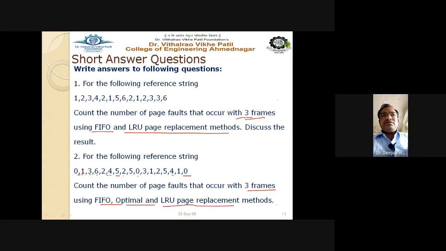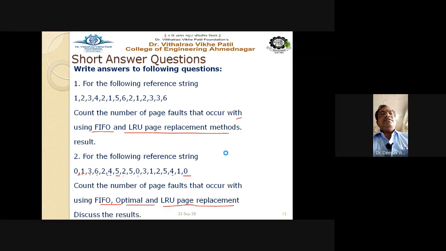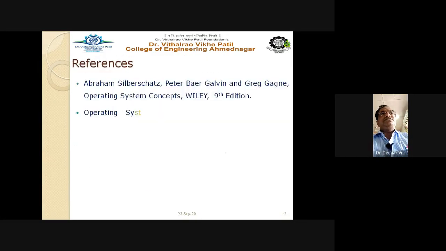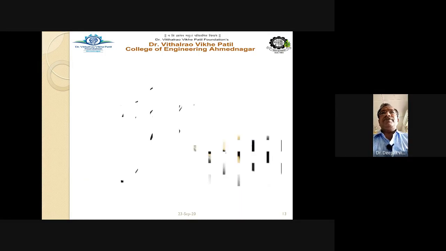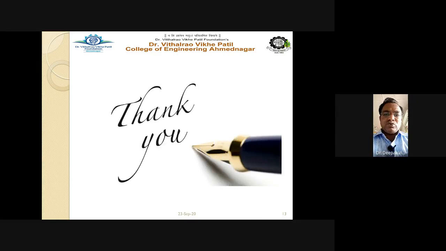So this is the way questions are generally asked on this topic in your end semester examination. Of course, as this is the 4th unit, it will not be in your in-semester exam, but for the end semester the weightage is more for this unit. These are the references. As usual, I say that you should always go for Galvin and reference books only. Don't go for any local author.